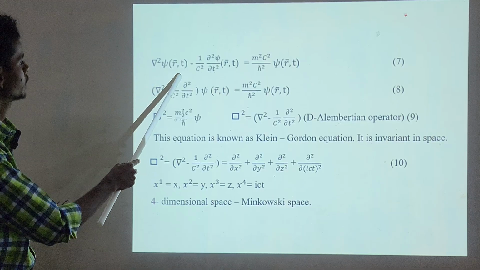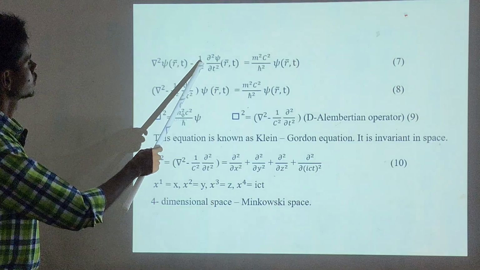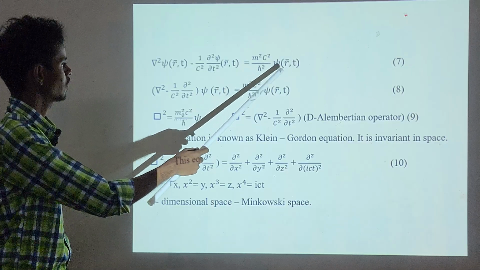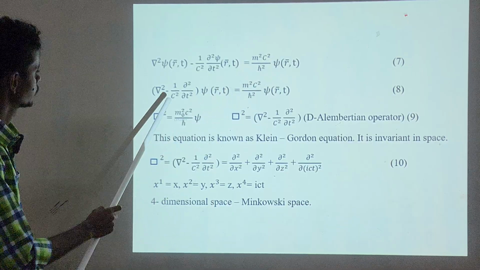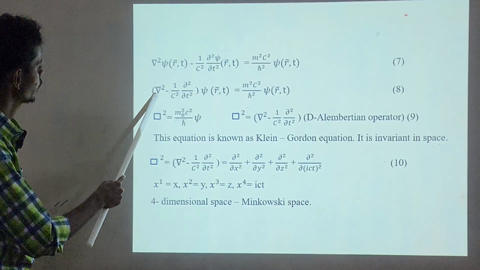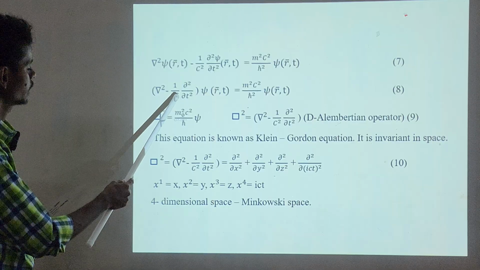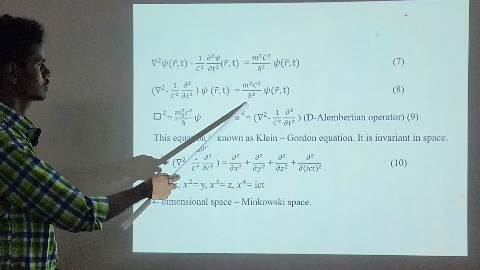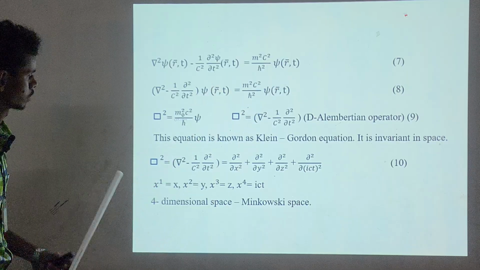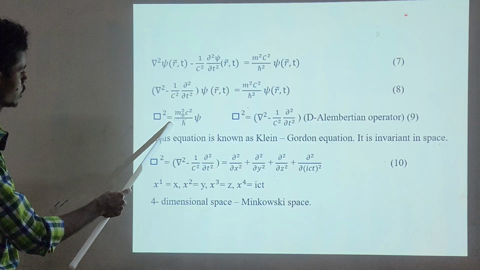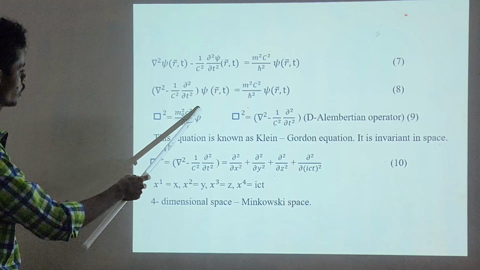Del squared ψ(r, t) minus 1 by c squared ∂²ψ/∂t² is equal to m squared c squared by h cross squared ψ(r, t). So I pull this ψ out commonly. So del squared minus 1 by c squared ∂²/∂t² ψ(r, t) is equal to m squared c squared by h cross squared ψ(r, t). Now this term is the square, which is equal to m naught squared c squared by h cross squared ψ.